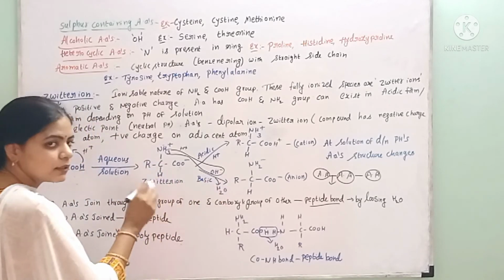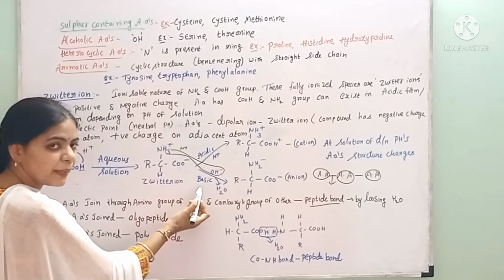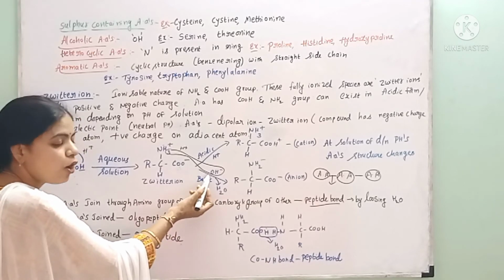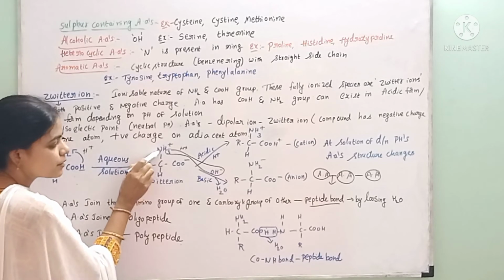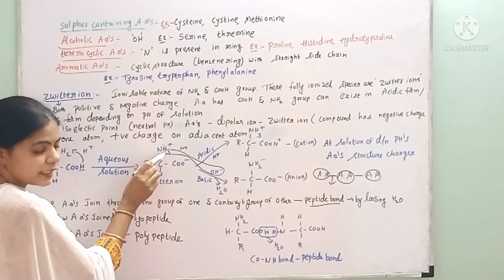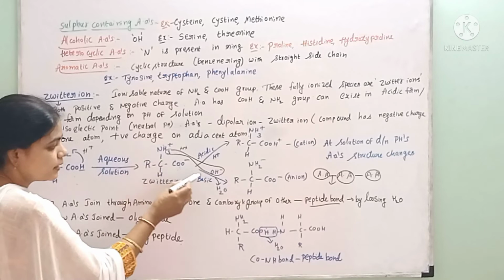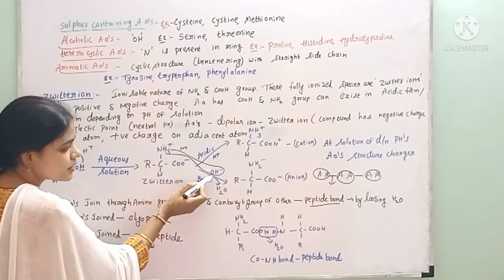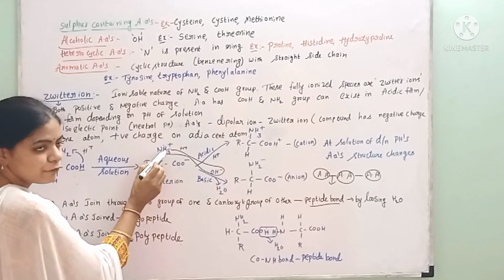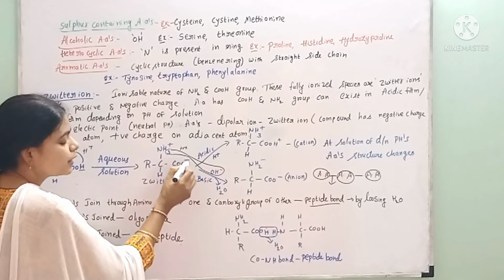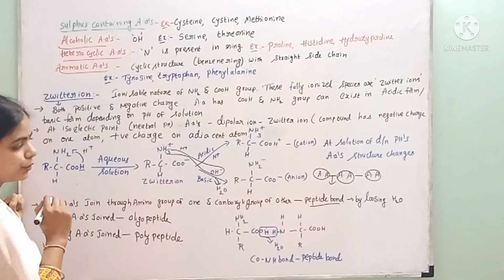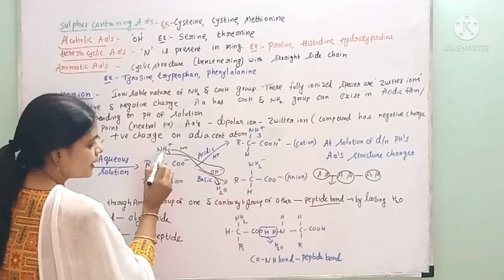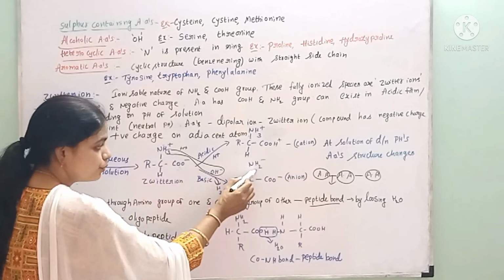And when this Zwitter ion is kept in the basic media, which has hydroxyl groups, the NH3 has 3 protons present. This hydroxyl group and one proton from the NH3 will be removed in the form of a water molecule, and finally NH3 plus becomes NH2.